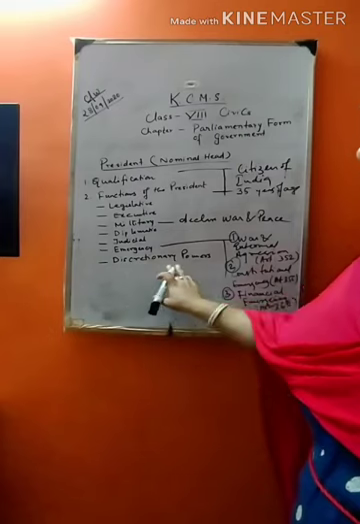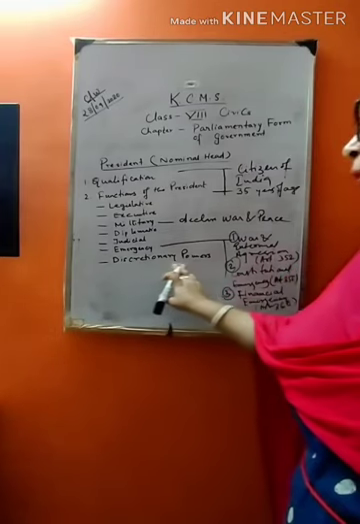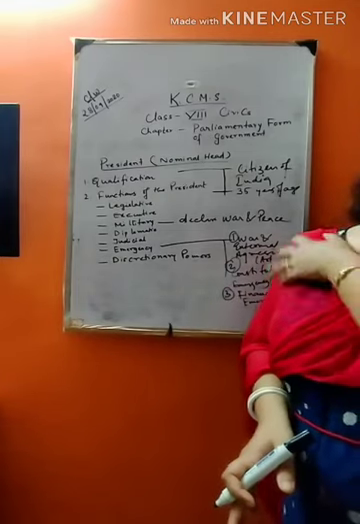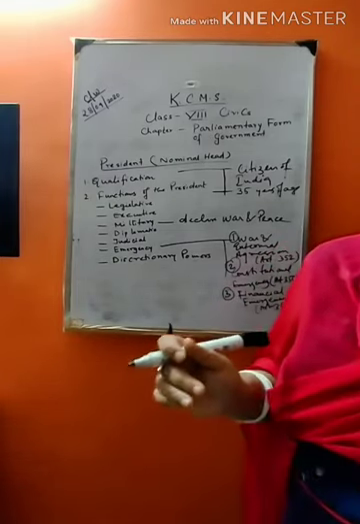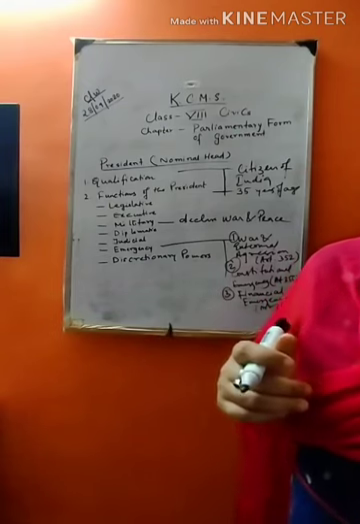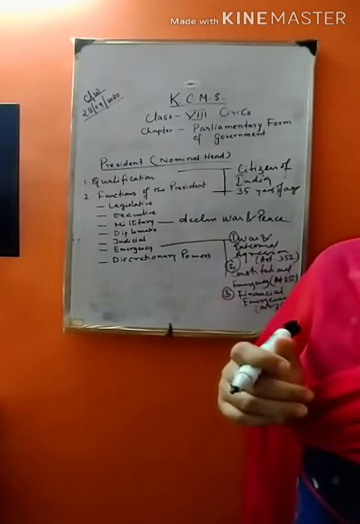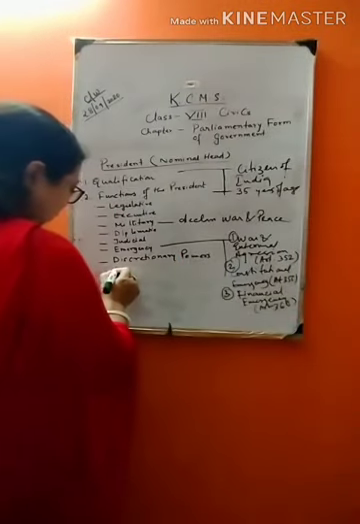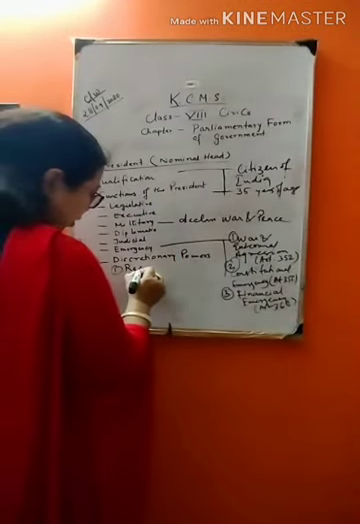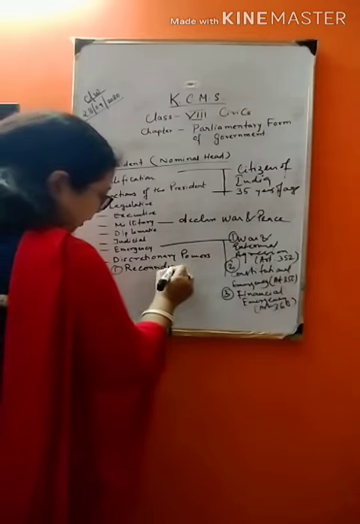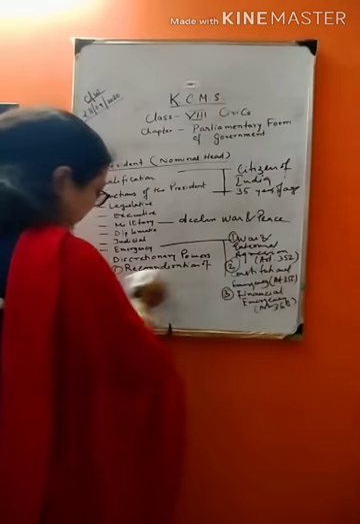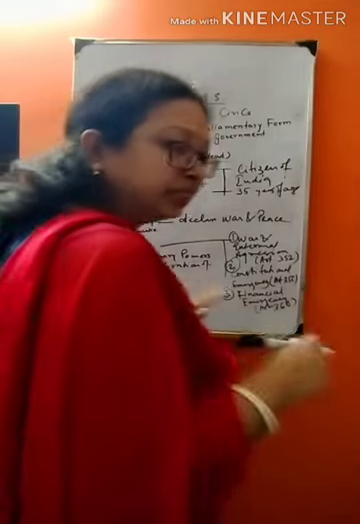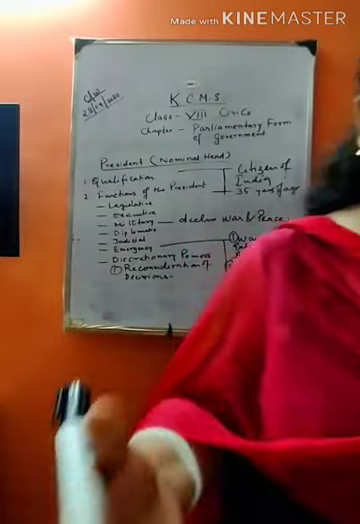Now we will read about the last power of the president, that is discretionary powers. The president has three discretionary powers which can be used depending upon the circumstances. First is reconsideration of decisions. That means thinking again about taking any decision.